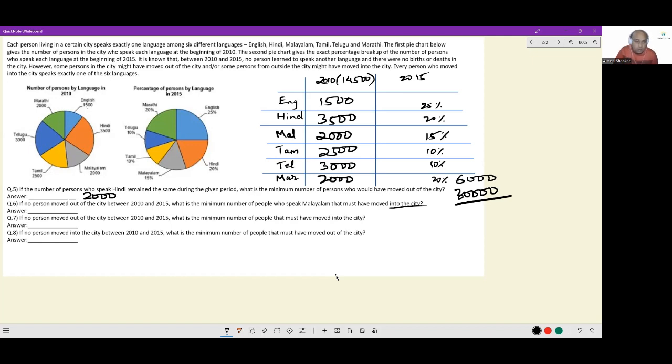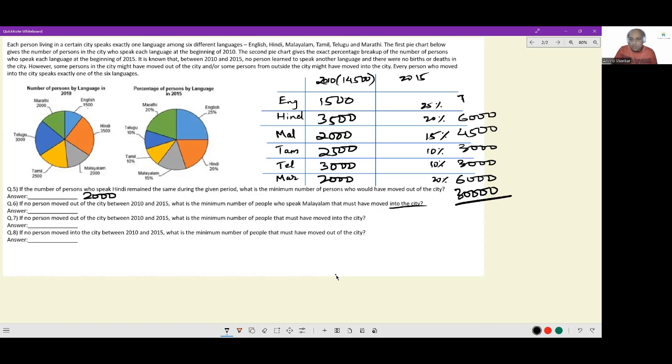At a total population of 30,000, see how many Marathi speaking people would be there? 6,000. Nobody has had to leave the town. Here it will be 3,000. Here it will be 3,000. 500 people have joined the town. Malayali people, 15%, 4,500. 2,500 people have joined the town. For Hindi, 20% of 30,000 is again 6,000. So 2,500 Hindi speaking people have joined the town.